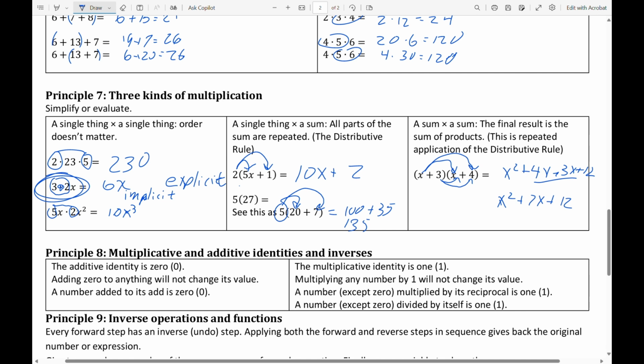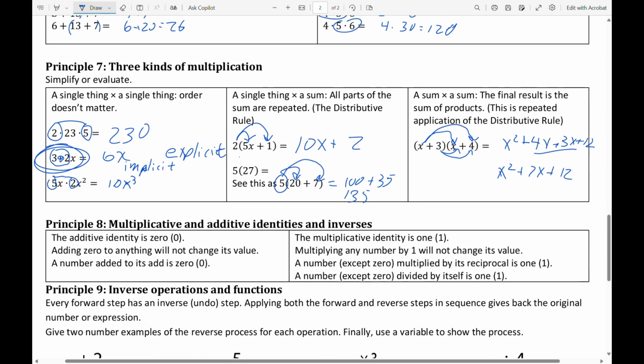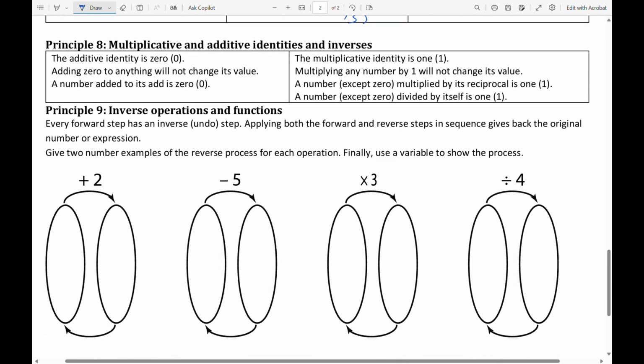Now, the last couple of principles are principles of reversing. In addition, there's this thing called the additive identity, which is a 0. And if you add 0 to something, it won't change its value. 10 plus 0 is still 10. And oh my goodness, this is a typo. A number added to its opposite, I'll have to fix that before I make that handout. A number plus its opposite is 0. So negative 5 plus 5 is 0.